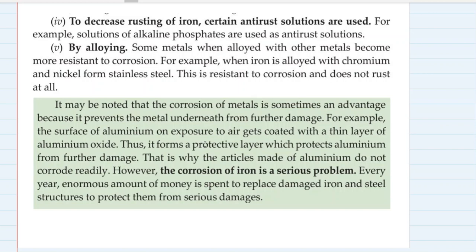Mostly the utensils used in your homes, stainless steel utensils, you see that they don't get rusted so quickly, right? It may be noted that corrosion of metals is sometimes an advantage because it prevents the metal underneath from further damage. For example, aluminium is the best example for this. Aluminium forms a protective layer which protects aluminium from further damage.